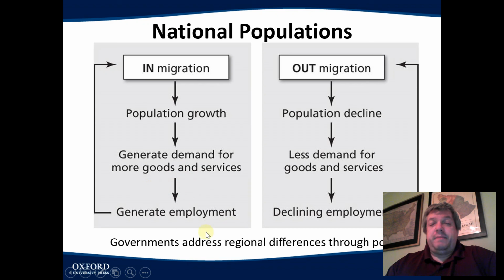And what happens is that makes more employment. We've got to hire people to do this. We've got to hire people to work in the stores and hire people to build things and hire police officers and teachers. And that creates employment, which causes more people to move there. So it becomes kind of this self-feeding cycle. Conversely, where are these people coming from? They're migrating out of someplace. They're leaving someplace. And what happens when people leave? The population shrinks. So Illinois has lost, I want to say in the last 10 years, about 15,000 residents. They've moved out.